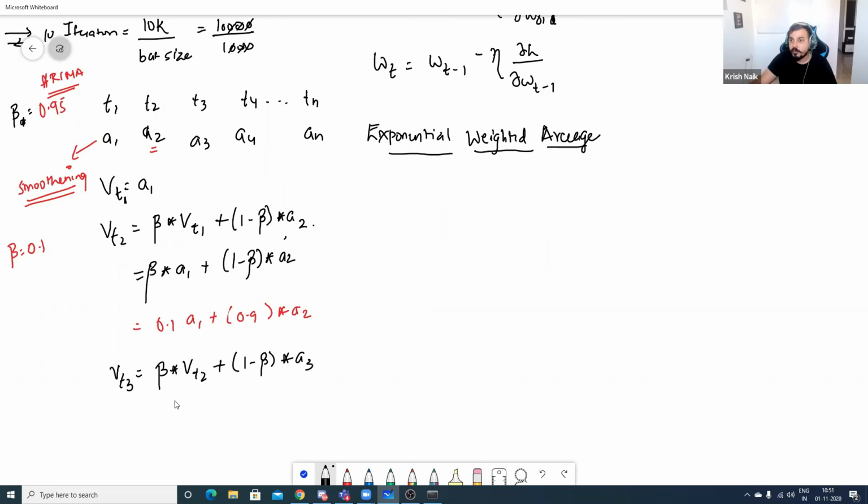So if I'm going to apply the same formula, Vt3 is equal to beta multiplied by Vt2. Now here I will try to replace Vt2 by something like this, beta multiplied by Vt1. I'll replace this whole term over here, plus 1 minus beta multiplied by a2, and finally plus 1 minus beta multiplied by a3, right? Like this we do something called as exponential average.